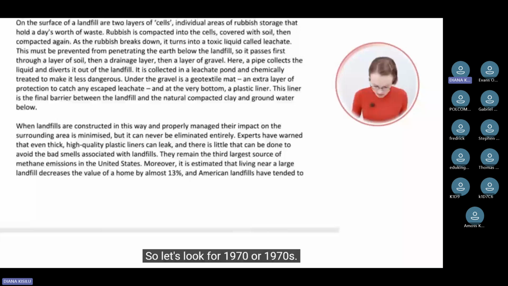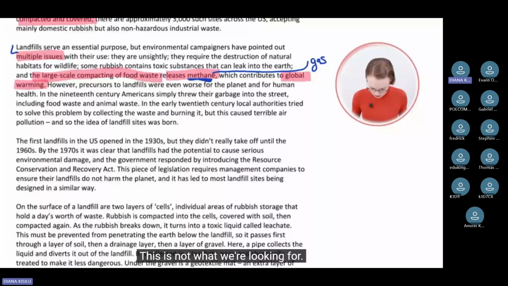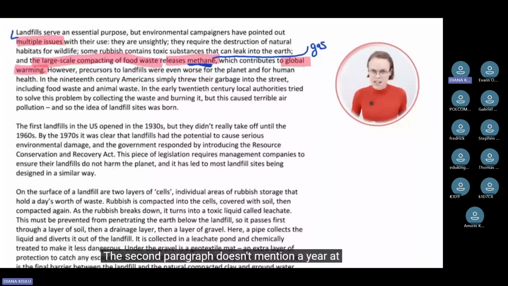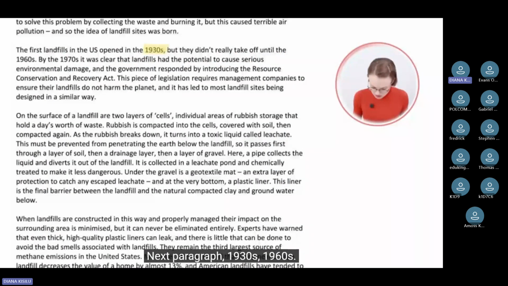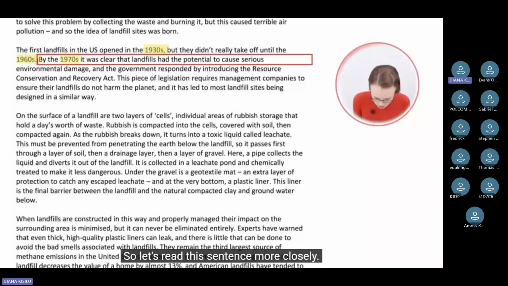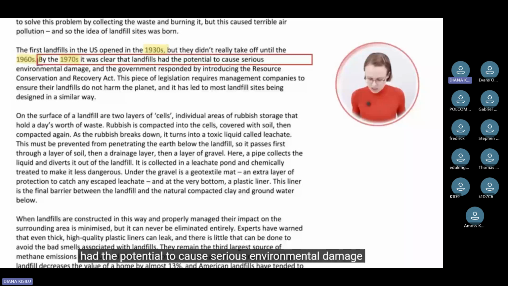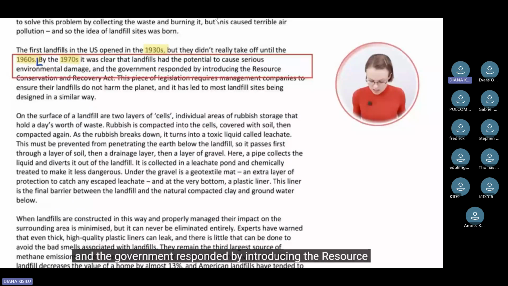Let's have a look. Here the passage mentions 1960. This is not what we're looking for. Let's continue. The second paragraph doesn't mention a year at all. Next paragraph, 1930s, 1960s. We're not interested in those, but here it says, by the 1970s. So let's read this sentence more closely. By the 1970s, it was clear that landfills had the potential to cause serious environmental damage, and the government responded by introducing the Resource Conservation and Recovery Act.